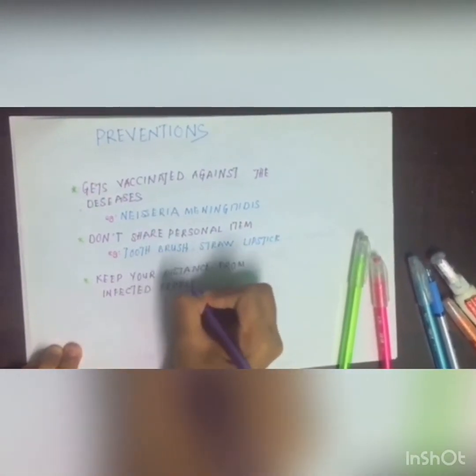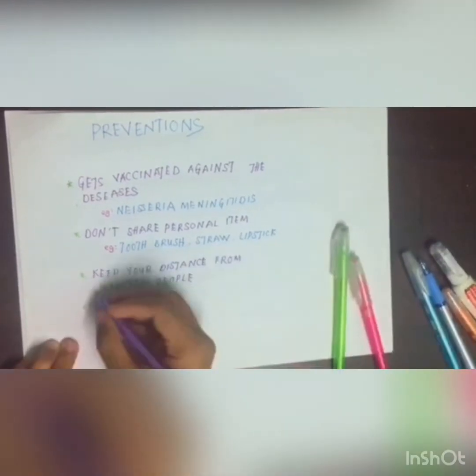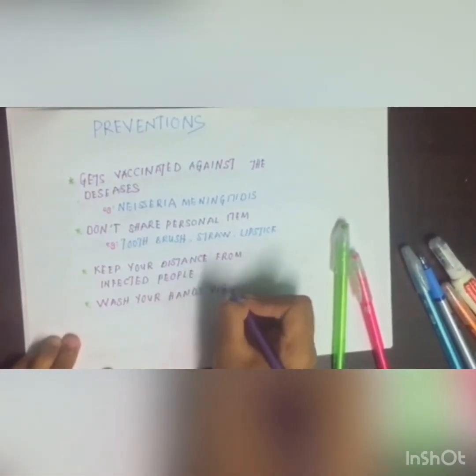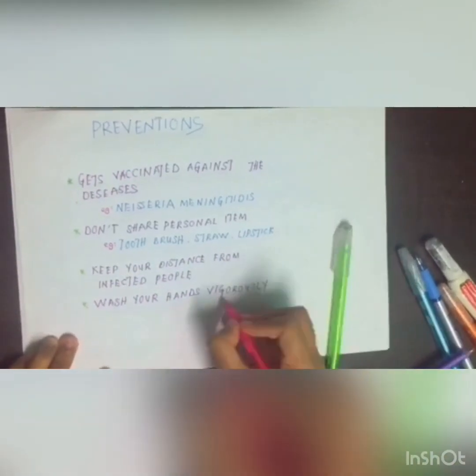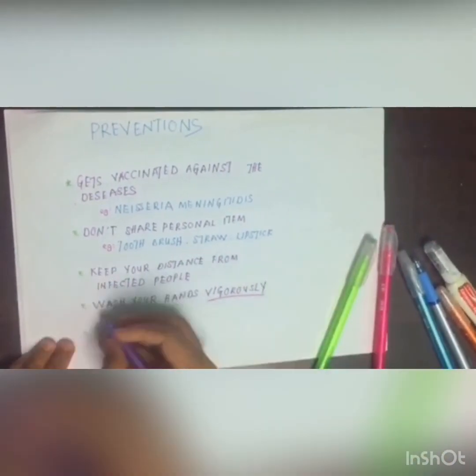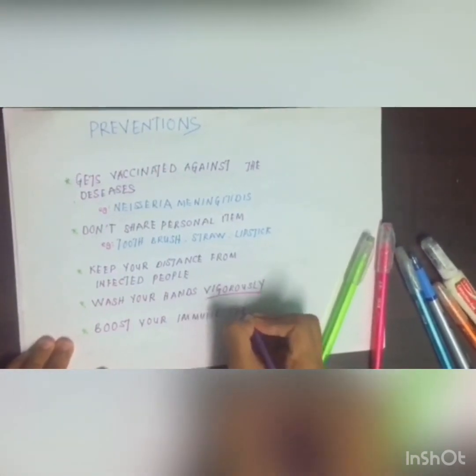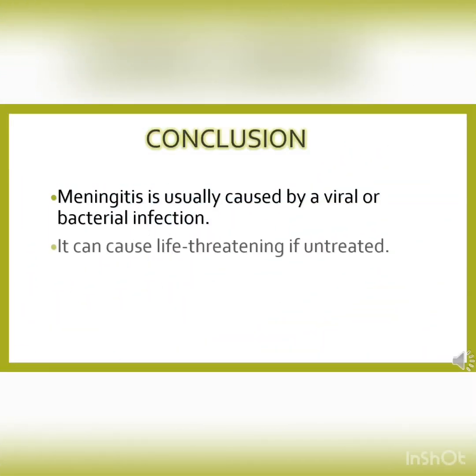First, get vaccinated against the disease, for example, Neisseria meningitidis. Second, don't share personal items, such as toothbrush, straw, and lipstick. Third, keep your distance from infected people. Fourth, wash your hands vigorously. And lastly, boost your immune system.